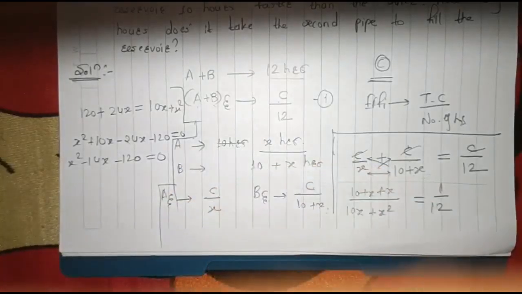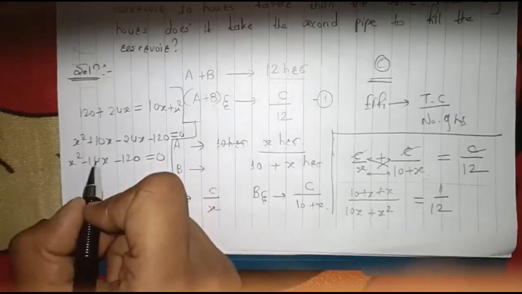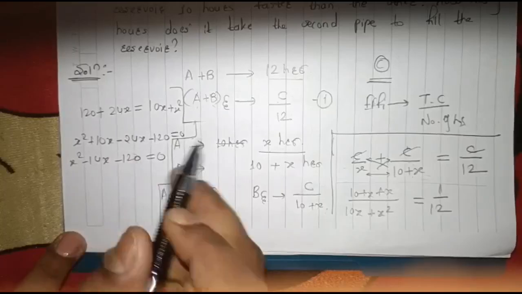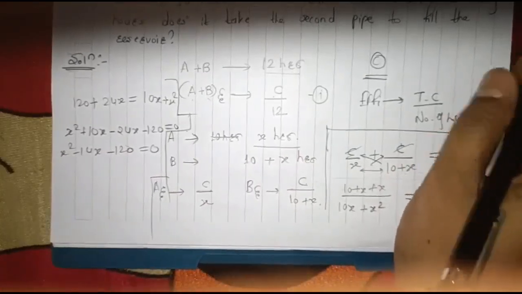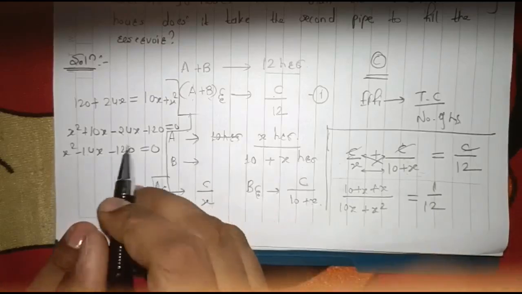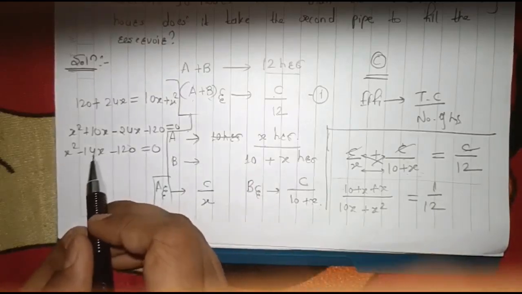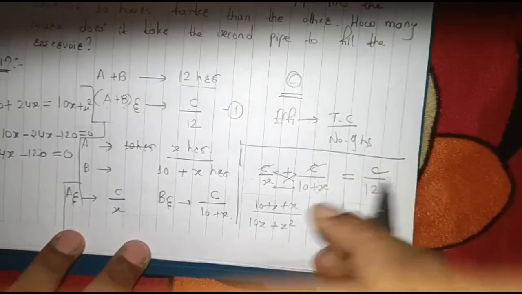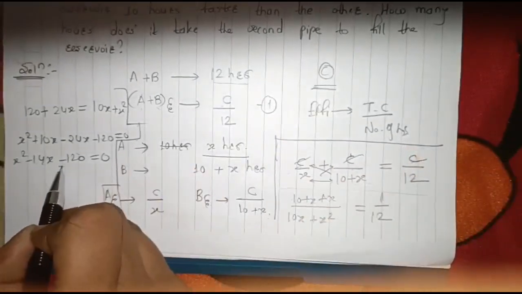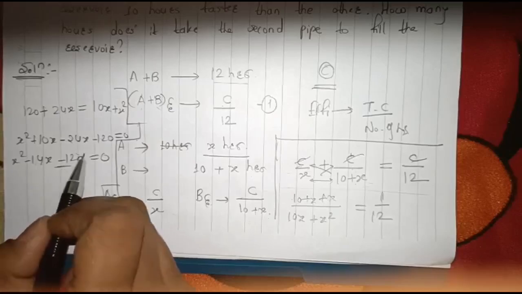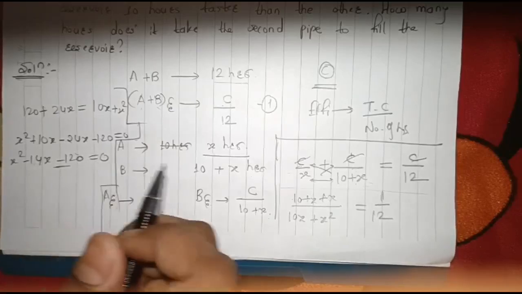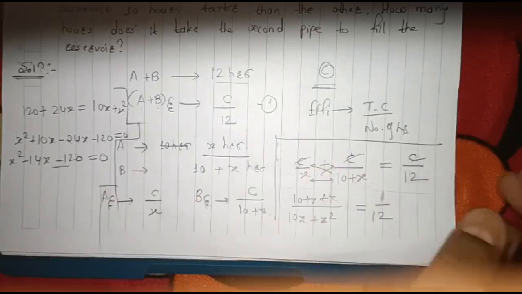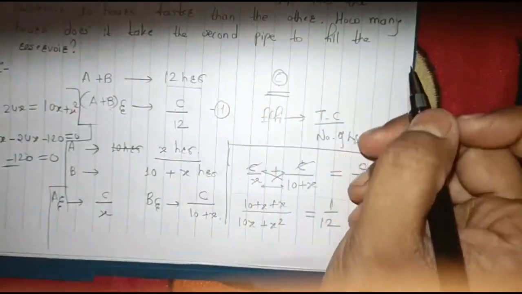Now finding the factors of 120, we will get two numbers which, by subtracting them, we will get 14. Why subtracting? Because we have minus 120. If instead of minus 120 we had plus 120, we would consider two numbers whose addition gives the middle term, right? Now here we will consider subtraction.